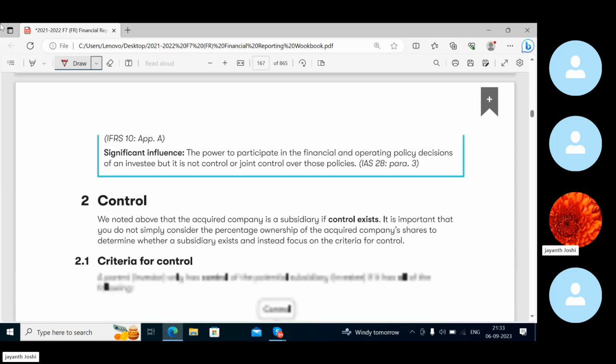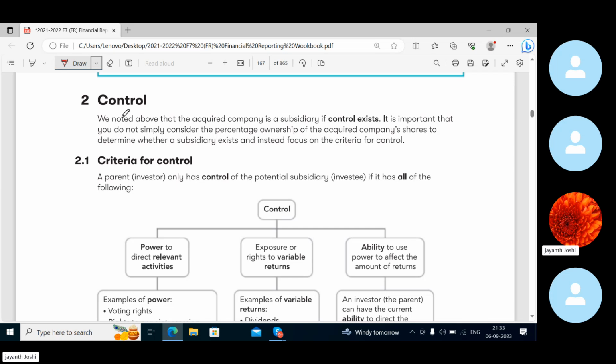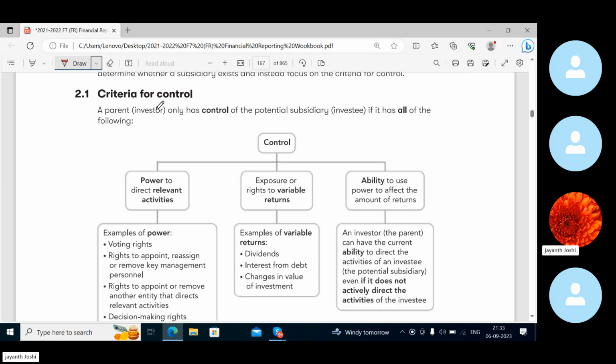Significant influence is nothing but A having the power to participate in the financial and operating policy decisions of B, and the directors of A can also be a part of B's board. A does not have total control, but they have joint control. B's director and A's director will be jointly deciding, or they have joint control over the policies. So already we have discussed control. There are some points here. What is control all about? We will be learning in detail.